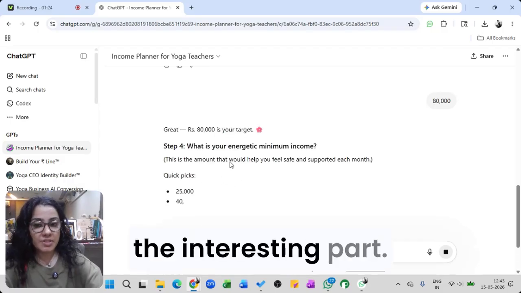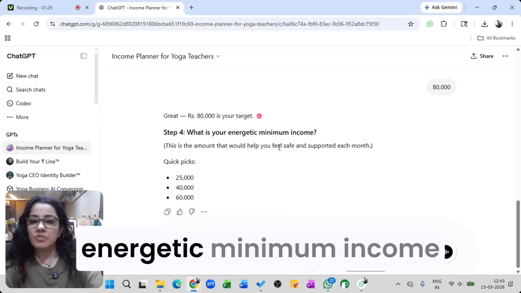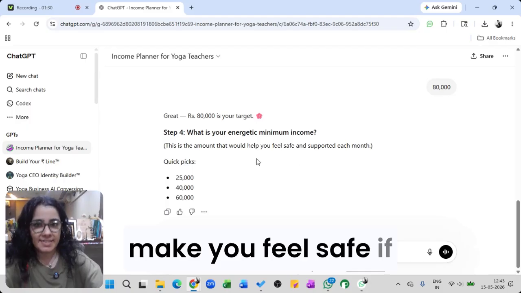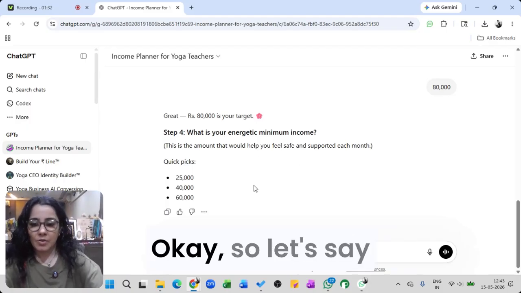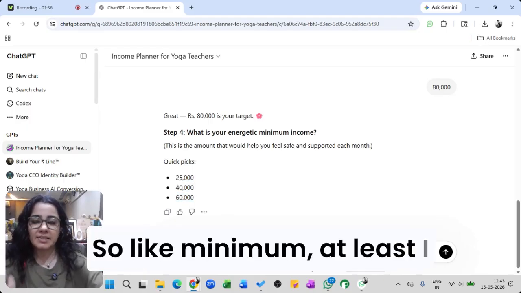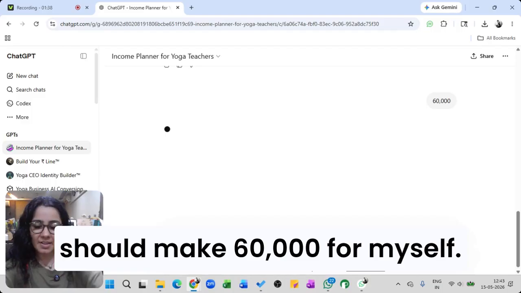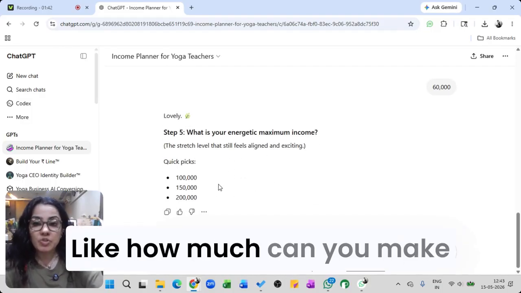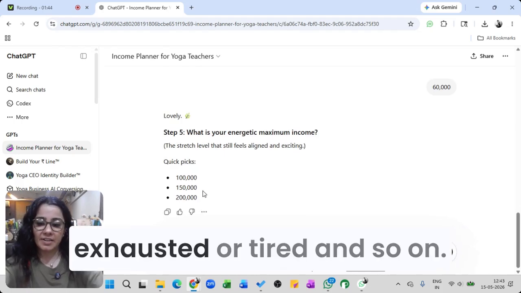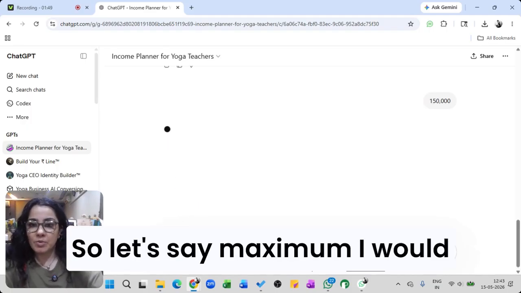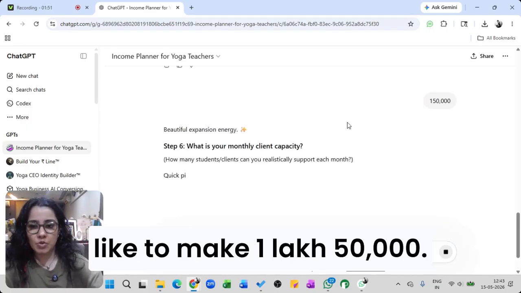And this is the interesting part. It asks what is your energetic minimum income? What is it that will make you feel safe if you're making enough? Let's say it's 60,000 for me, so at least I should make 60,000. And then, what's your energetic maximum? How much can you make and not feel exhausted or tired? So let's say maximum, I would like to make 1,50,000.